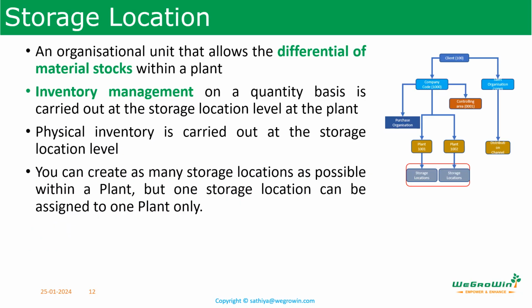So we discussed client, company code, plant, then the storage location. A storage location is the physical or virtual storage site for the materials. Examples are raw material storage, component storage, return goods storage, finished goods storage, scrap storage, etc. And we can also have storage tanks or silos as storage locations.